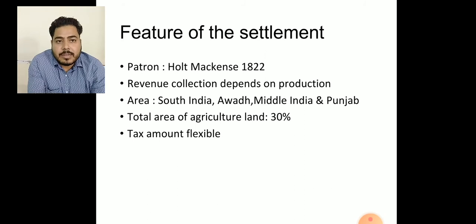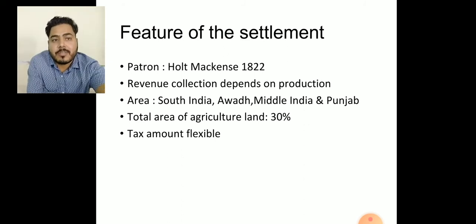South India, Awadh, Middle India and Punjab were the major areas where the Mahalwari system was implemented. And how much of the total land did it cover? Around 30% of land was under the Mahalwari system, while the permanent settlement covered just 19% of the total agricultural land in India. The last one is whether the tax amount is flexible. We already talked about how revenue collection depended on production.